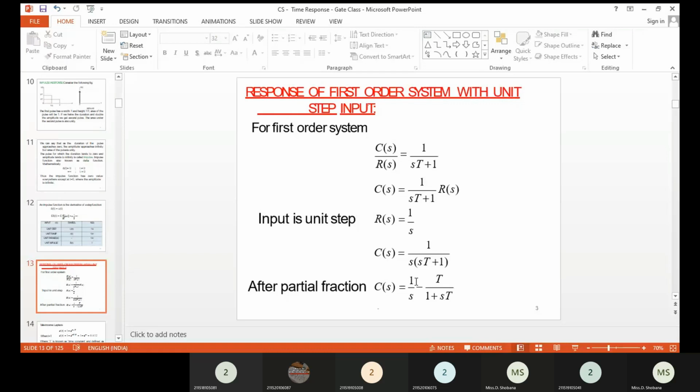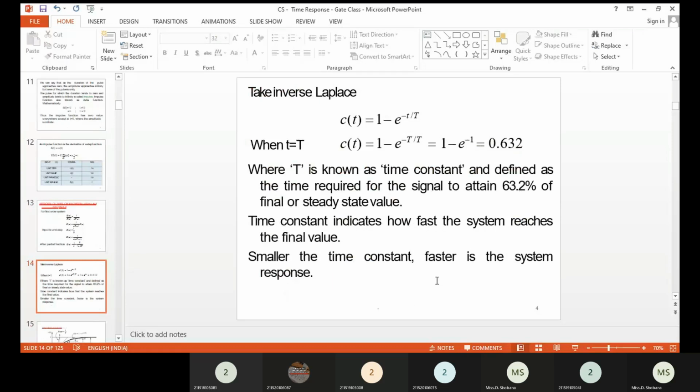So if you apply partial fractions for the C of s, we get 1 divided by s minus T divided by 1 plus sT. That means the A value is 1, and the B value is minus T. So you have to apply the partial fraction, determine the constant values, substitute them, and you will get C of s. Once you get that equation, you can apply the inverse Laplace transform. 1 by s is nothing but 1, and 1 divided by s plus a is nothing but e power minus at. Since here we have 1 by T, you have minus t divided by capital T. So now you have various t, small t, which can take any value.